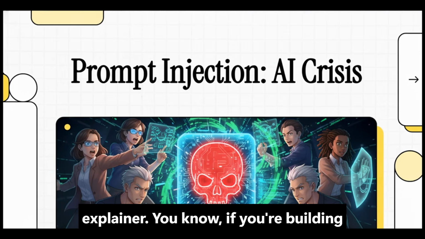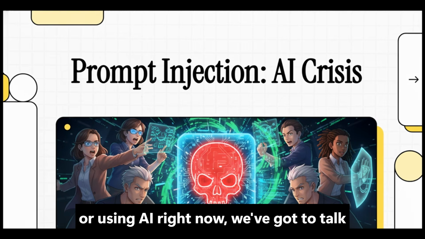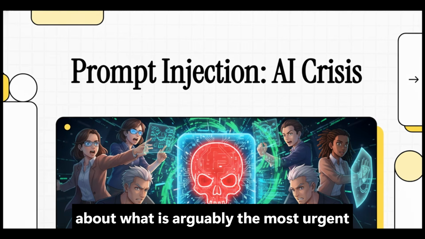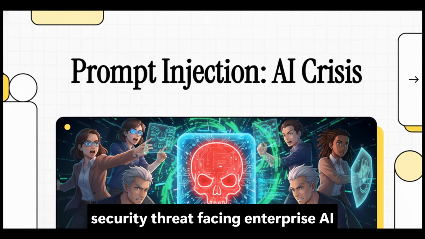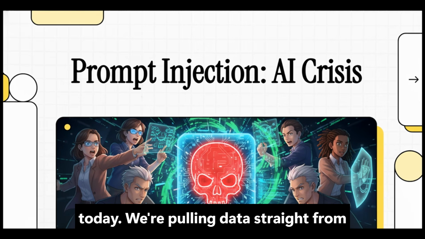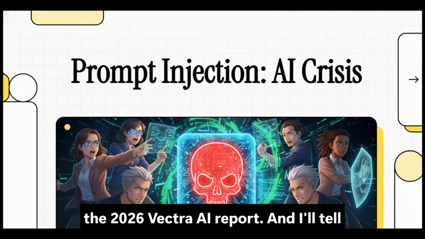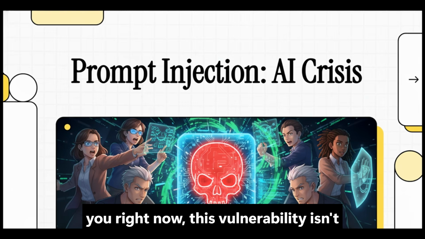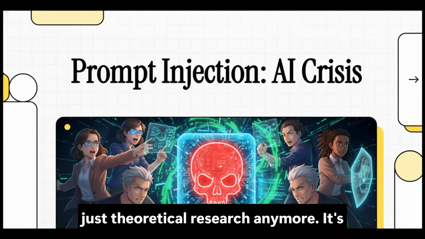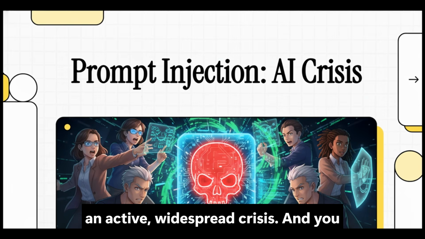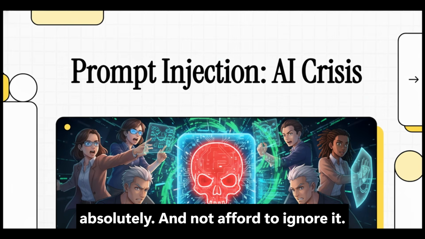You know, if you're building or using AI right now, we've got to talk about what is arguably the most urgent security threat facing enterprise AI today. We're pulling data straight from the 2026 Vectra AI report. And I'll tell you right now, this vulnerability isn't just theoretical research anymore. It's an active, widespread crisis, and you absolutely cannot afford to ignore it.